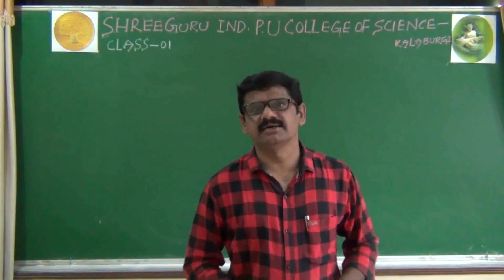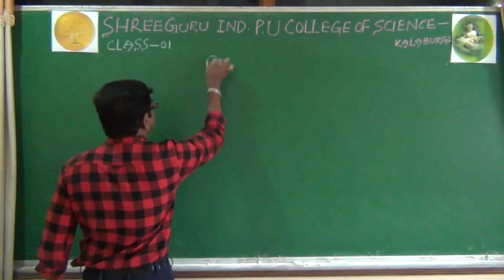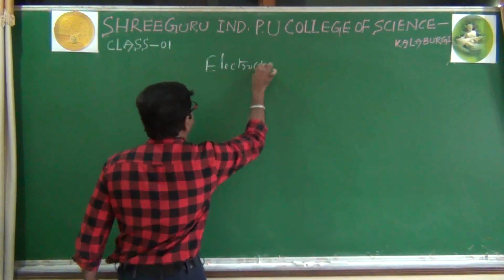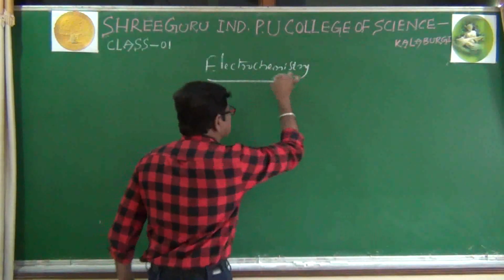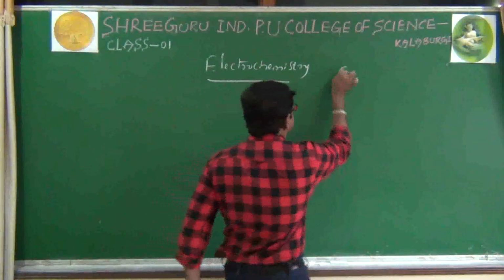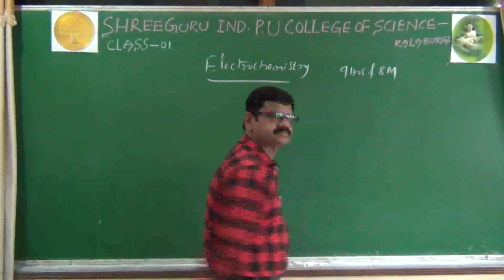Today I am going to start a physical chemistry topic, that is electrochemistry. According to our PUC board, to this electrochemistry total 9 hours and 8 marks are allotted.